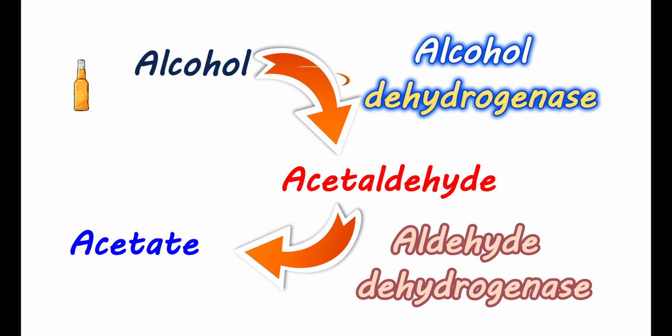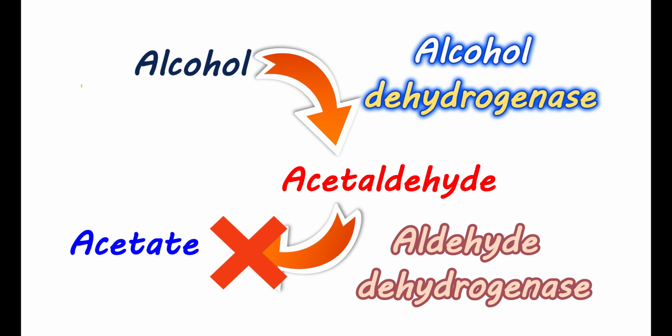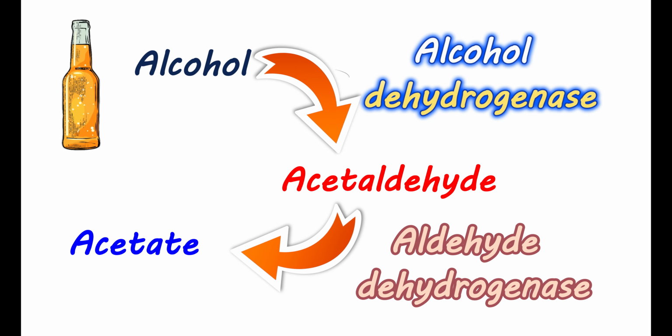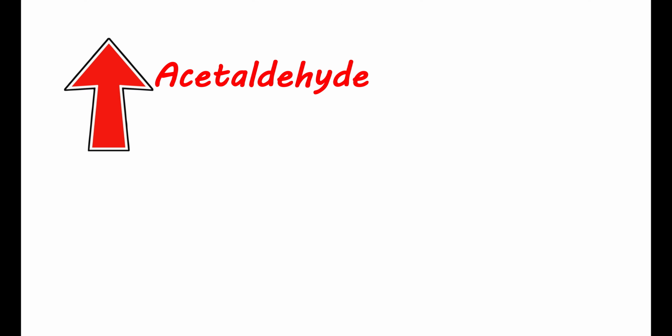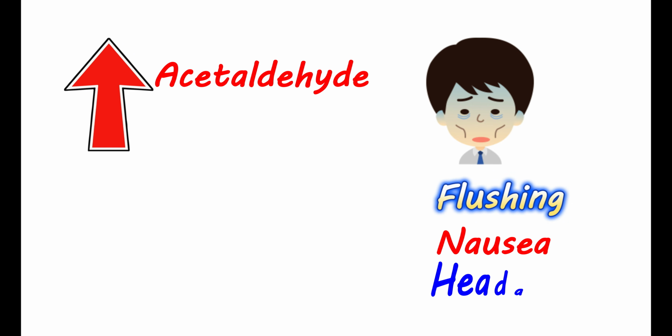However, when you're taking metronidazole along with alcohol, it interferes with this metabolism. It can block the second step, where it inhibits aldehyde dehydrogenase activity. This prevents the conversion of acetaldehyde into acetate in your body. Therefore, when you take metronidazole along with alcohol, the metabolism is not complete, and alcohol is mainly converted into acetaldehyde. This results in the accumulation of its levels in your body. Increased levels of acetaldehyde can give you unpleasant symptoms, and you may feel highly discomfort. You may have a few symptoms like flushing, nausea, vomiting, and headache.